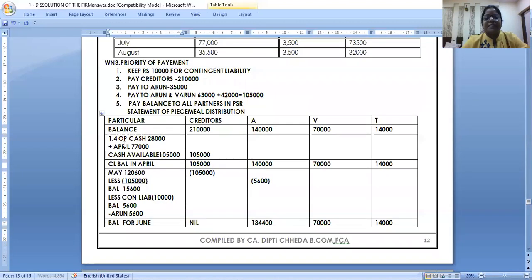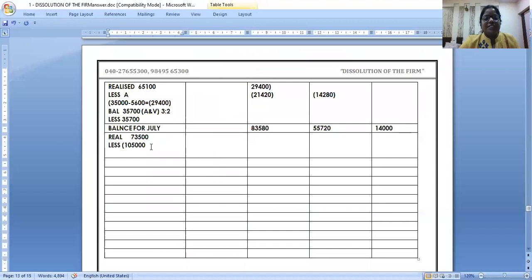We had written here 63 and 42 in this table. Keep on paying up to 1,05,000. So out of 63 and 42, how much have you paid to both the partners? 35,700. Is this clear? 35,700 you have paid to A, Arun and Varun. Now how much are you getting as the balance?